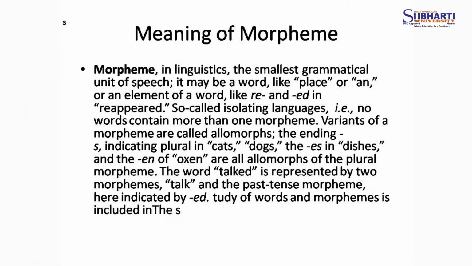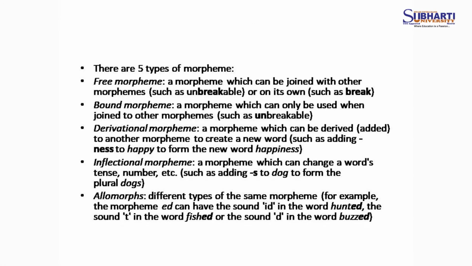The allomorphs are the plural morphemes. Talked has a past tense morpheme, here indicated by ed. Morphology is the study of words, and morpheme is included in the words.